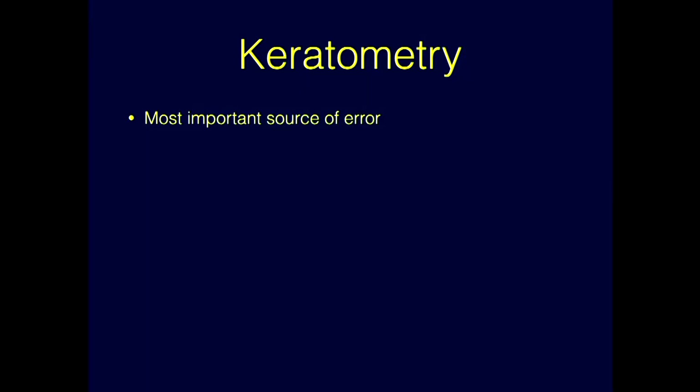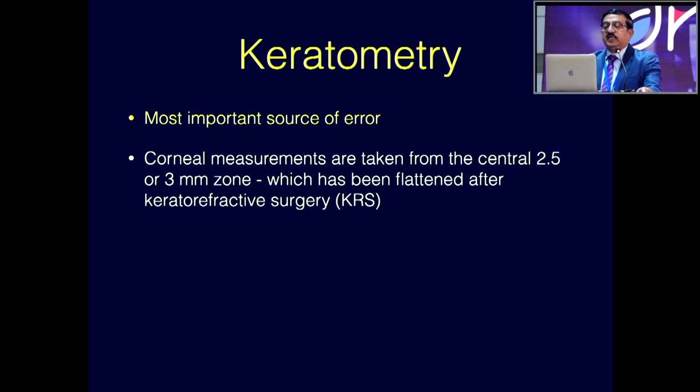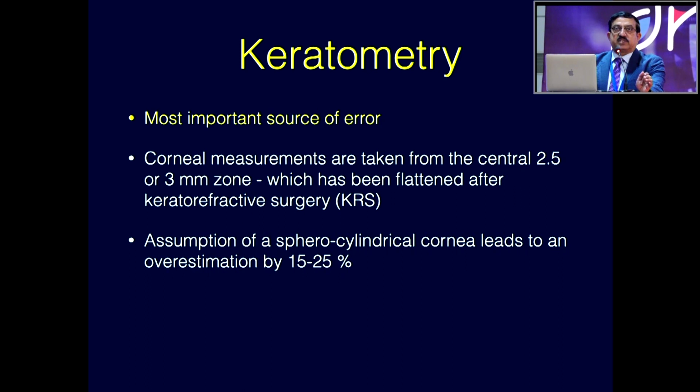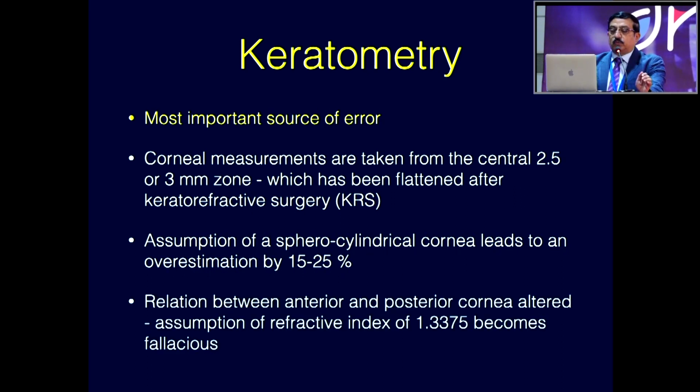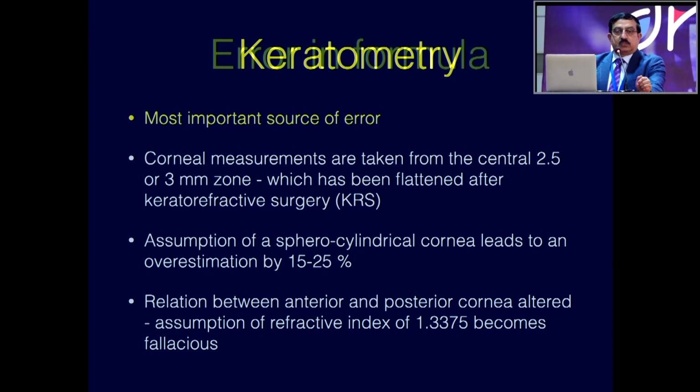The most important source of error is keratometry, because the measurements are taken from the central 2.5 to 3 millimeter zone, and this has been flattened by the keratorefractive surgery. So here we have an assumption which does not hold true, and thereby there's an overestimation of nearly 15 to 25%. Also the curvature of the anterior and posterior cornea is altered, and the assumption of a refractive index of 1.3375 is absolutely fallacious.